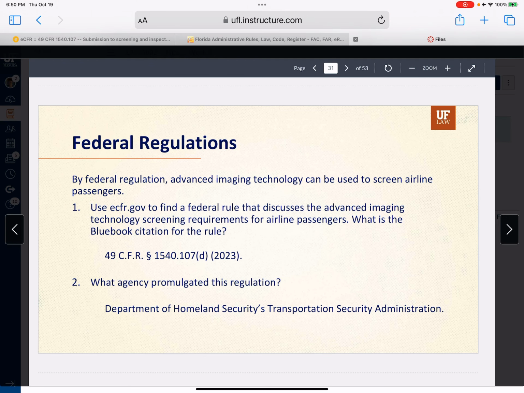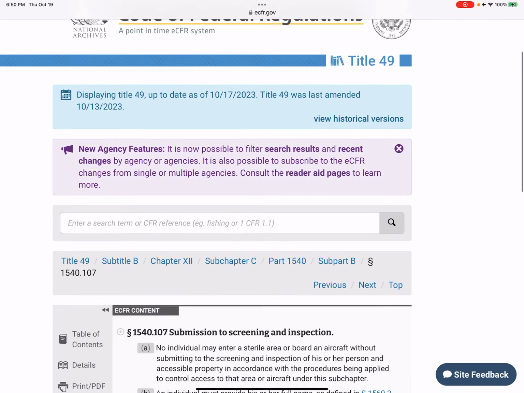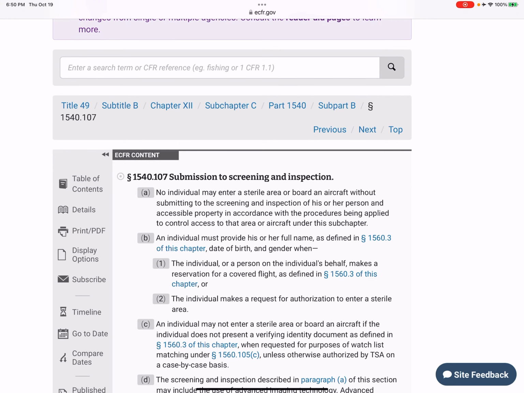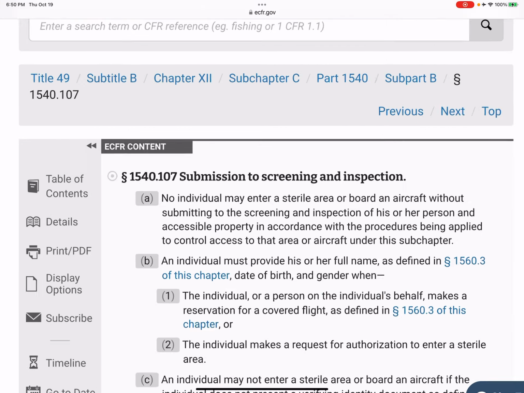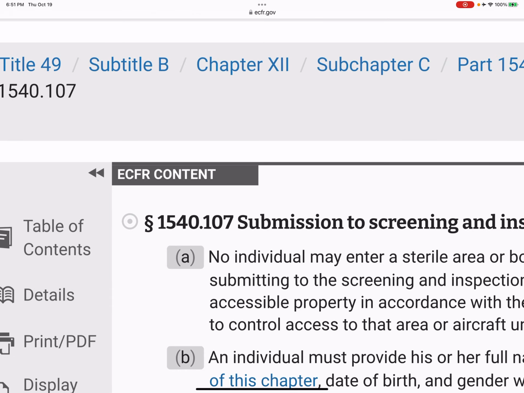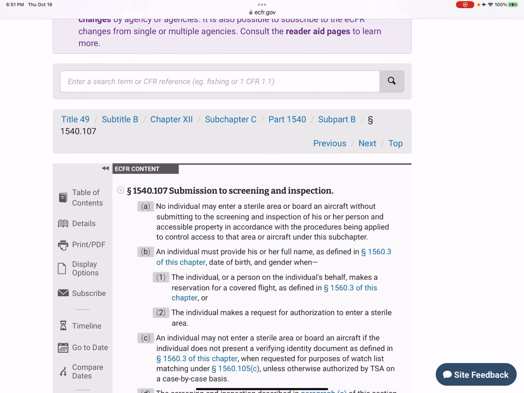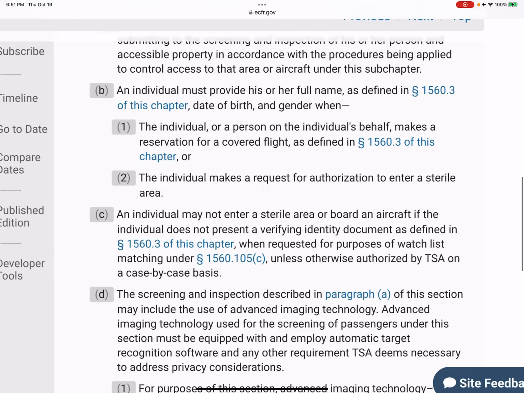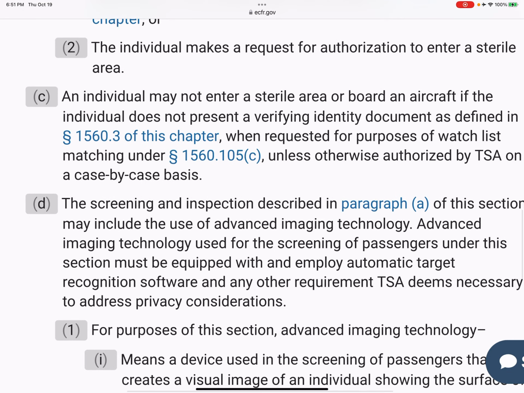Our questions are, use eCFR to find the rule. What is the Blue Book citation? Okay, you see 49 CFR, section 1540.107(d) and 2023. Where do we get all that? Okay, so we see the section 1540.107. The D came from down here. Subsection D talks about using it to screen passengers.